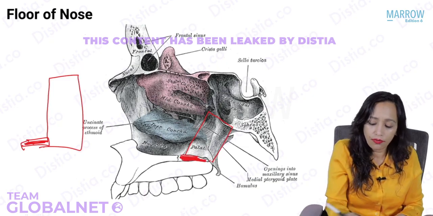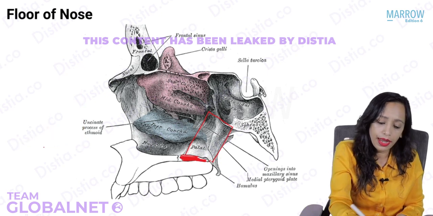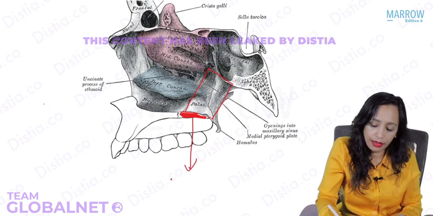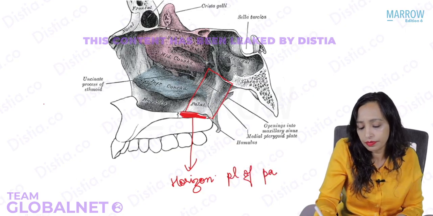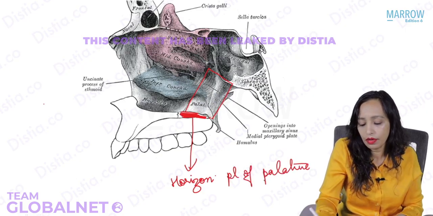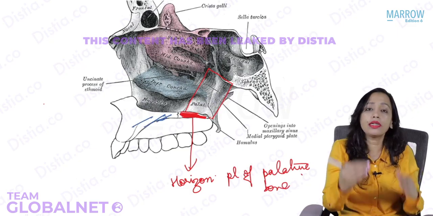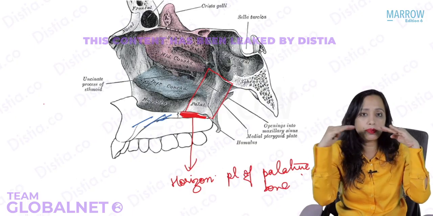So yes, the floor of the nose is formed posteriorly by the horizontal plate of the palatine bone, and anteriorly, this area, what is this? Yes, this is the palatine process of the maxilla. The maxillary bone gives the process.